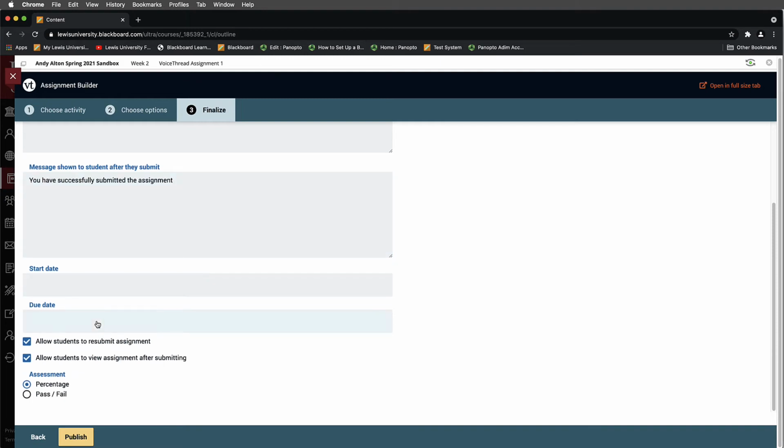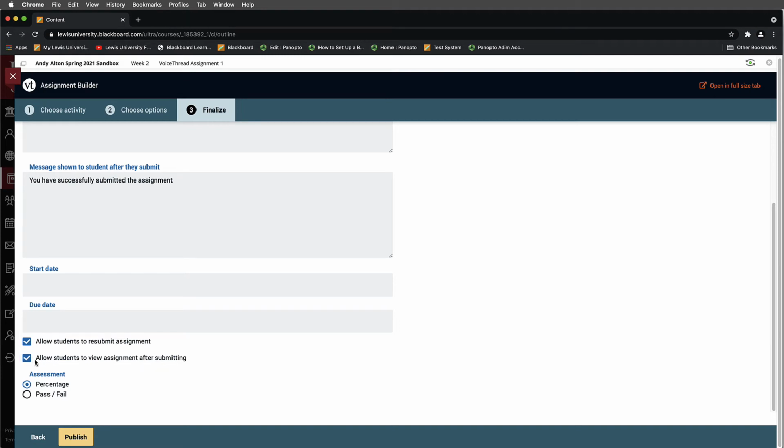You could do start and end dates. I'm personally not a huge fan of those, specifically if you're going to reuse or extend dates or get off track, but that's your discretion. I would encourage you personally to allow students to resubmit the assignments. I like having this box turned on in case there are problems down the road, and allow students to view the assignment after submitting so they can be sure what they submitted and look at it. And notice that those two boxes are also defaulted.